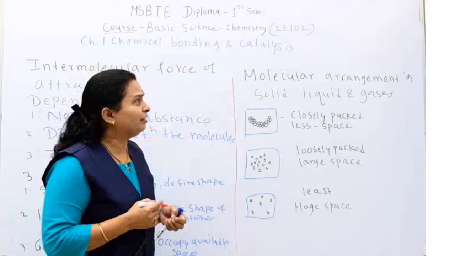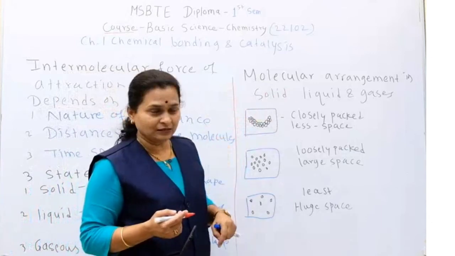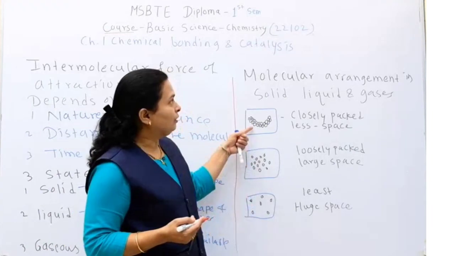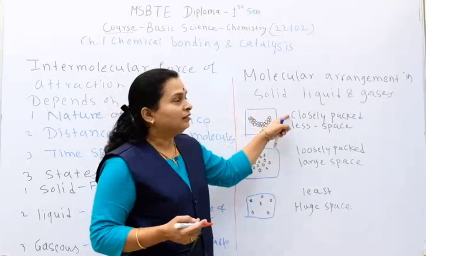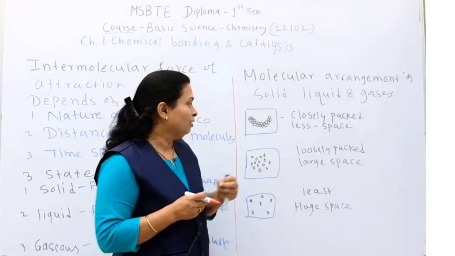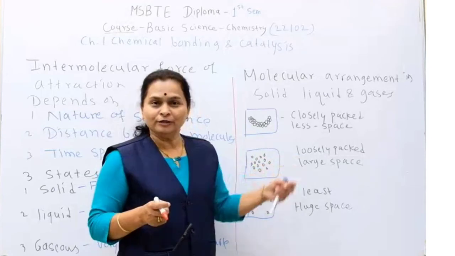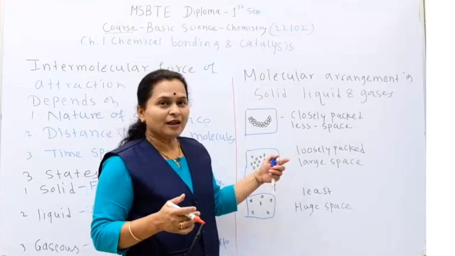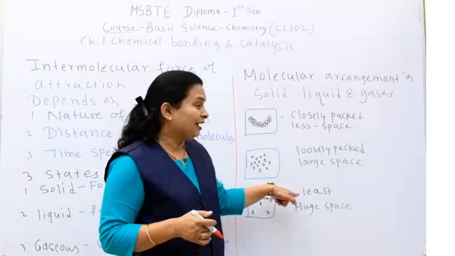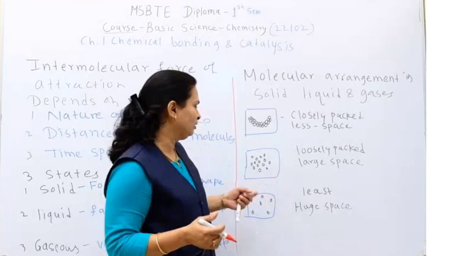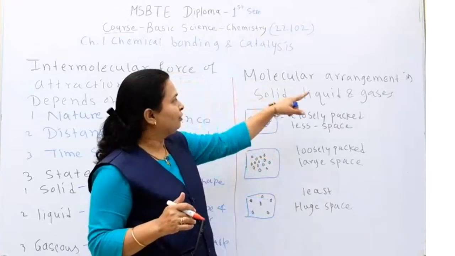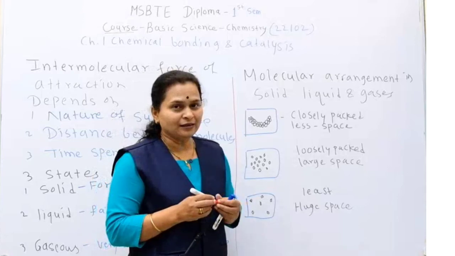Now the molecular arrangement in solid, liquid and gaseous. This is solid, this is liquid and this is gaseous. In solid, the molecular arrangement is closely packed with less space between the molecules, while in liquid the molecules are loosely packed with more space between the molecules. While in gases there is the least attraction between the molecules and a lot of space between them. This is the molecular arrangement in solid, liquid and gaseous.